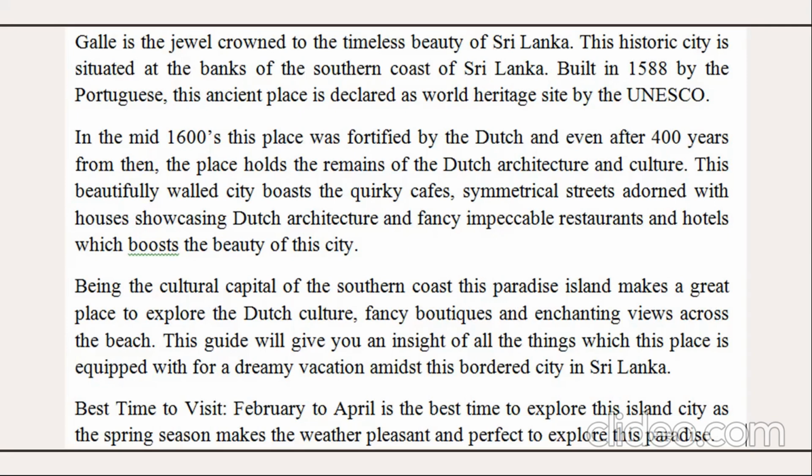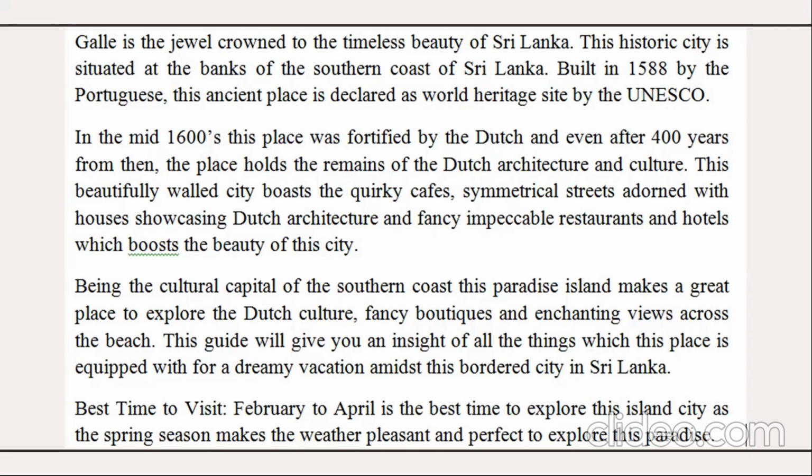This beautifully walled city boasts quirky cafes, symmetrical streets adorned with houses showcasing Dutch architecture, and fancy, impeccable restaurants and hotels, which boost the beauty of the city.